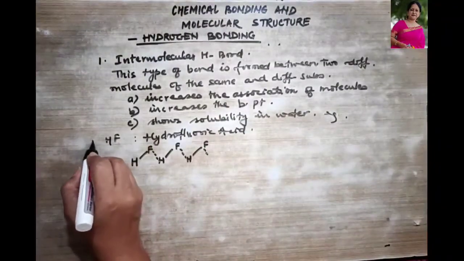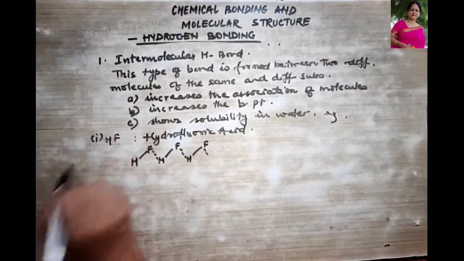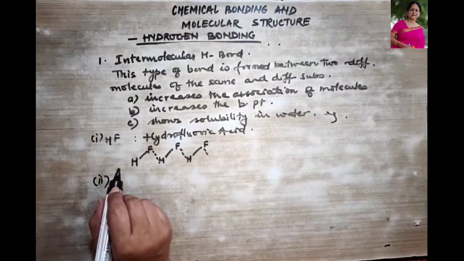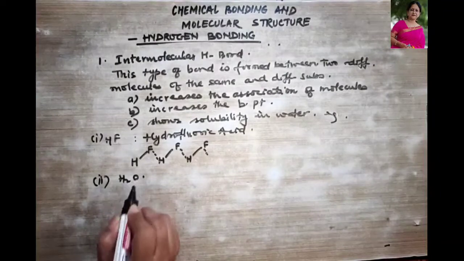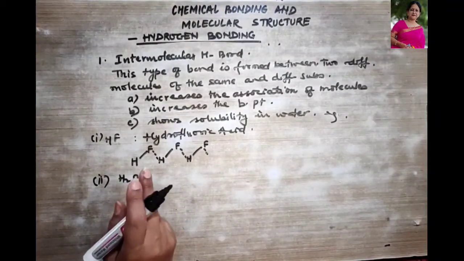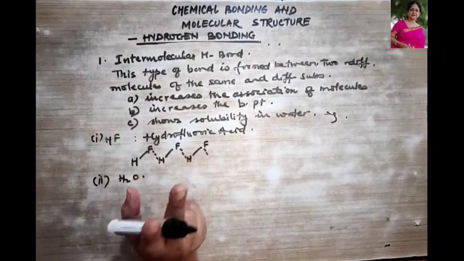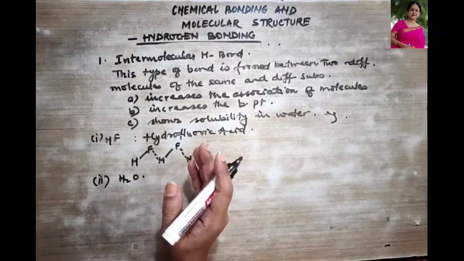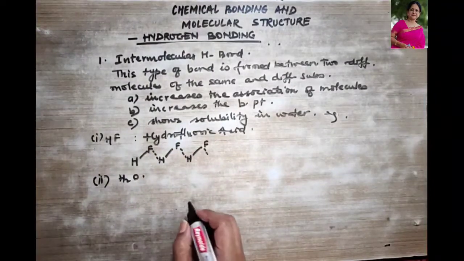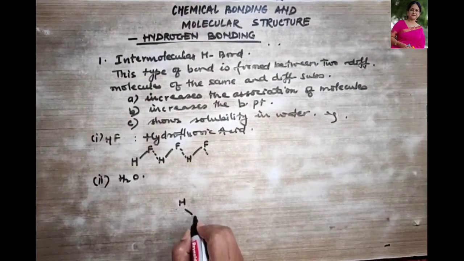Let's take another example. This was example 1. Let's talk about example 2 of intermolecular hydrogen bond. We shall see it in water also. Right over here, each oxygen is tetrahedrally surrounded by 4 hydrogen atoms, 2 by the covalent bonds and 2 by the hydrogen bonds. Okay, so let's see how they form. So firstly, let me form water over here.